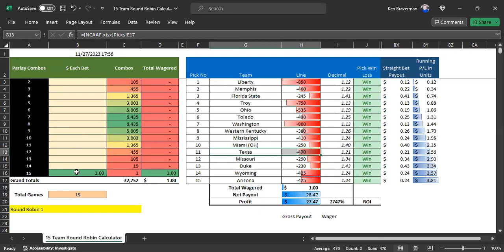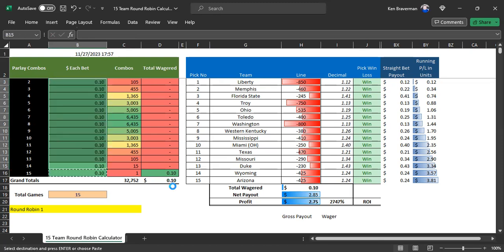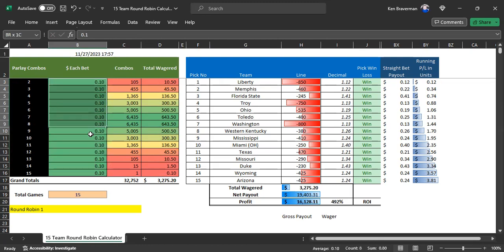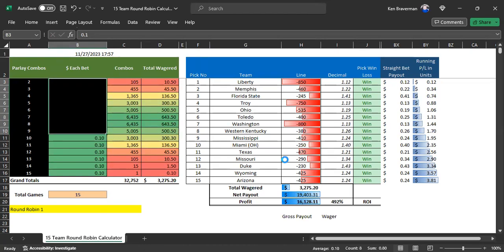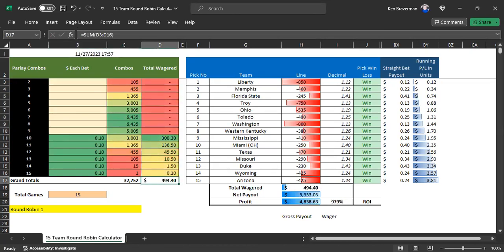Well, another thing you can do is, say maybe you don't want to do just a parlay, because you might lose one game and lose everything. Say you have a big bankroll for this. You can put maybe 10 cents on every single parlay combination. That's a $3,000 bet. That's still out of the bankroll of most people. So let's say we cut that off at right around here, 10 or better. So now you'd have to hit 10 or better. Here's an almost $500 bet. That still pays almost 10-1, right? Amazing.